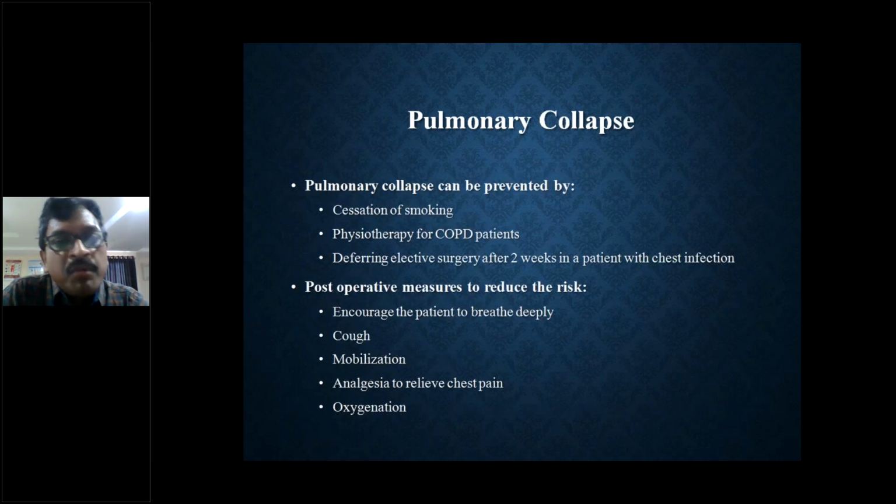Pulmonary collapse can be prevented by cessation of smoking, physiotherapy for COPD patients, and deferring elective surgery for 2 weeks in a patient with chest infection. So this we need to do.